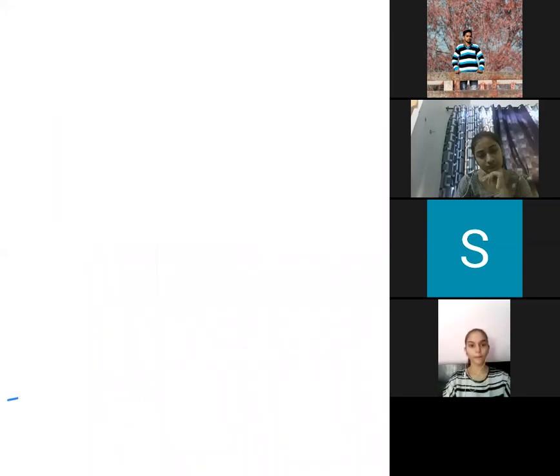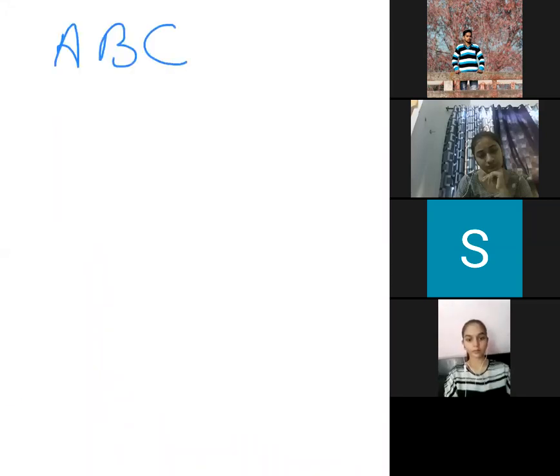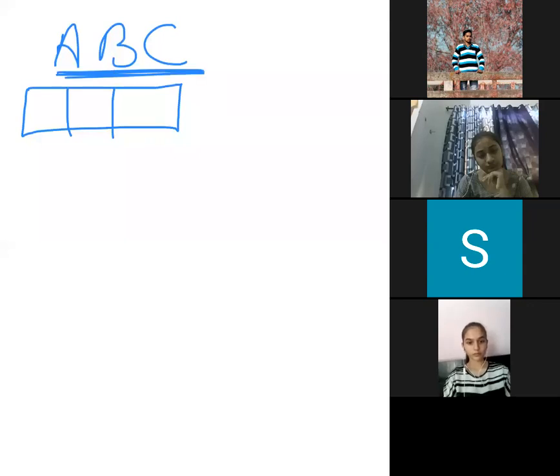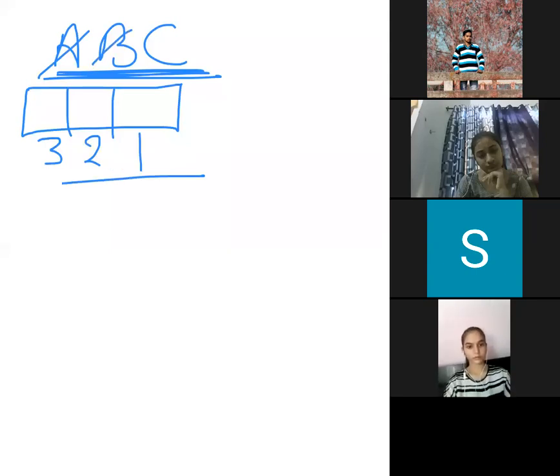A, B, C. Now you will be able to understand better. With these 3 alphabets, I want to make all 3-letter words. So on the first place, any of the 3 can be used. Anyone I can use. On the second place, 1 is used, so now any of the 2 can be used. One more is used. Now only 1 I can use. So altogether only 6 words can be made.